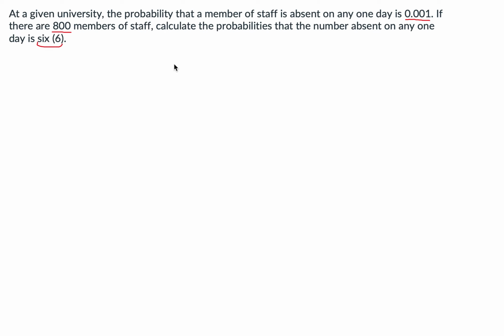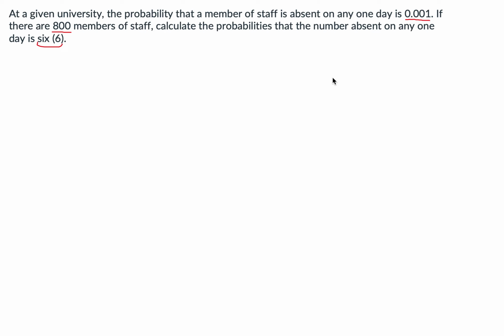So we want to know the probability, given this probability for this interval, which is one day, that in this particular university it will be 6 on a certain day. We should understand that this is not a binomial distribution because it doesn't have a big N where we can have the whole number.